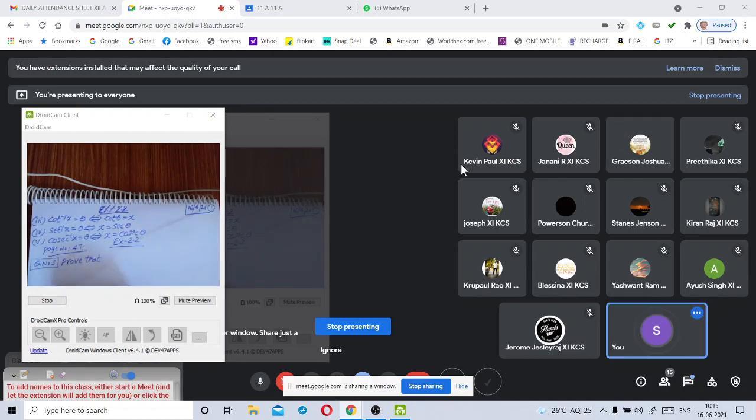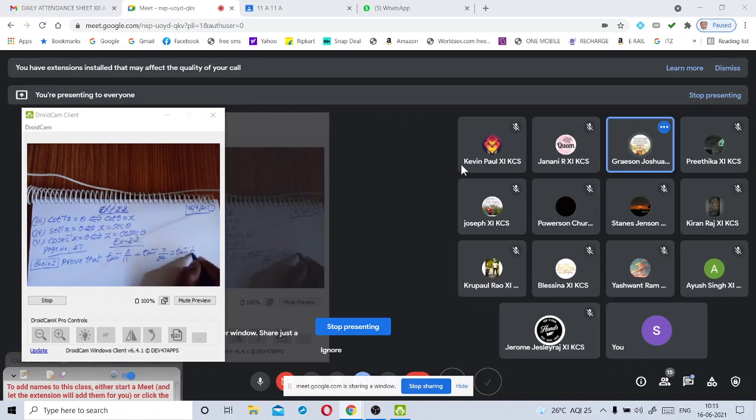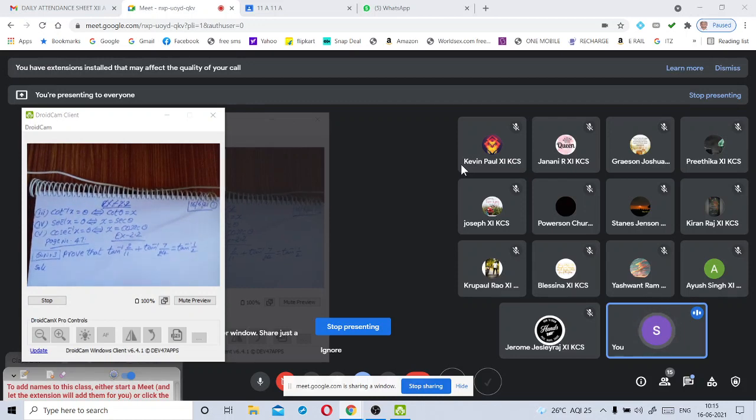Prove that tan inverse of 2 by 11 plus tan inverse of 7 by 24 is equal to tan inverse of 1 by 2. Okay, my dear children, see this question. What happened, my dear Grison?